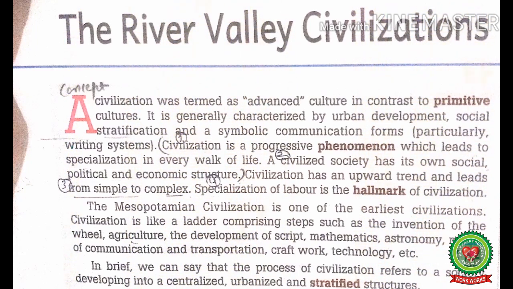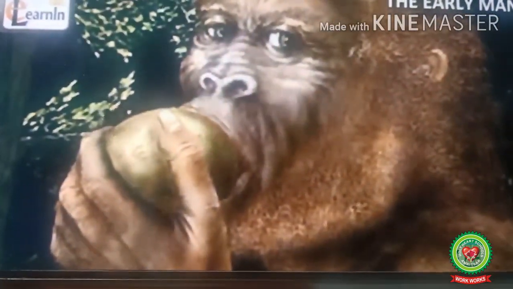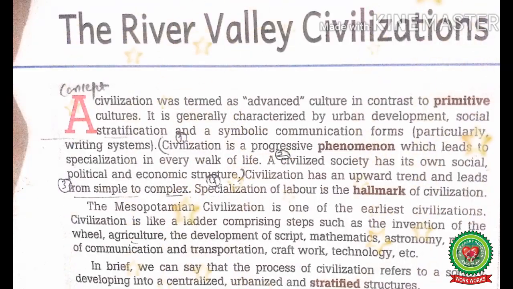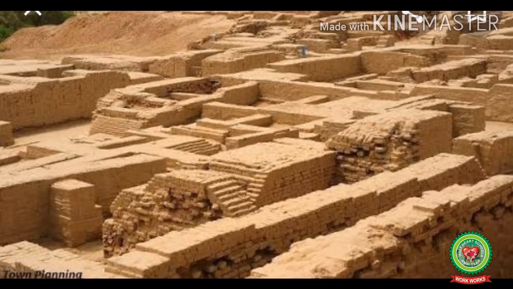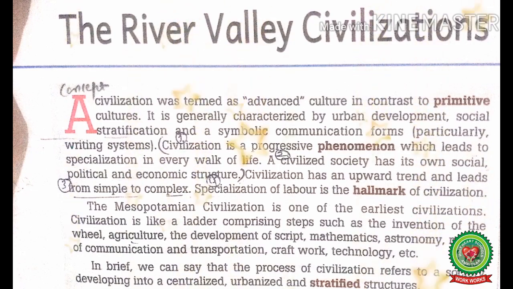The early men of Stone Age were nomads. Nomads were the people who moved from one place to another in search of food. Civilization is characterized by urban development. Students, you read about the town planning of Indus Valley civilization. Their town planning proves that they lived in the highly civilized and developed society. Social stratification is a division of society into permanent groups and categories which are linked with each other.